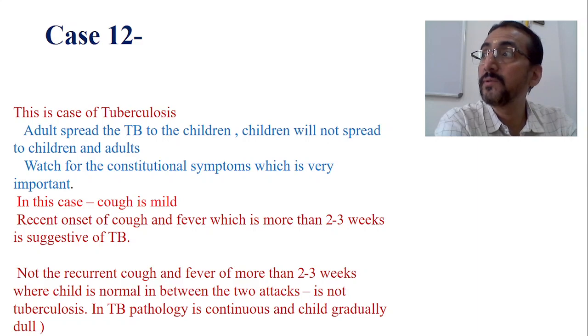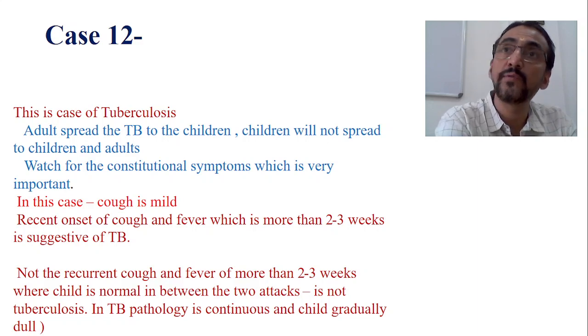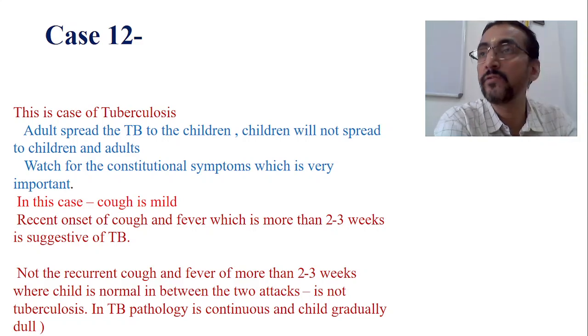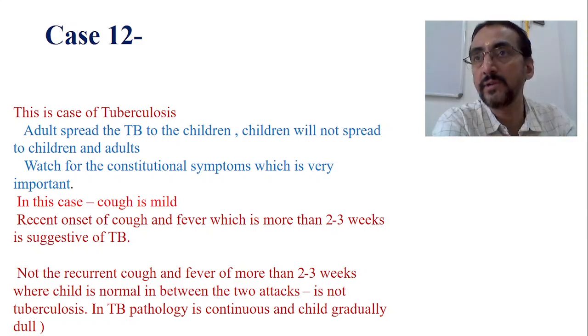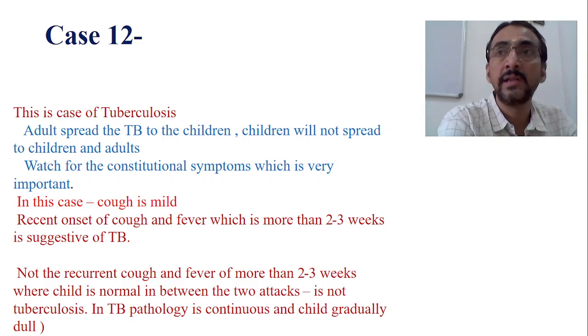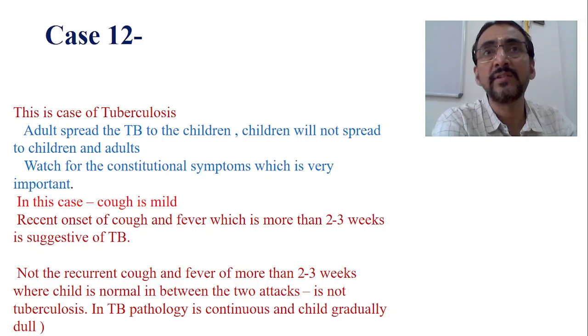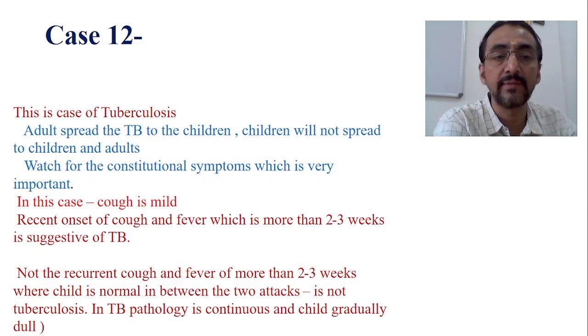So in childhood tuberculosis, we always have to focus more on constitutional symptoms, because presentations may vary, because childhood tuberculosis pathology is different from adulthood tuberculosis. In childhood there is formation of the primary complex, and as a result all the symptoms will not manifest. So that's a big problem.